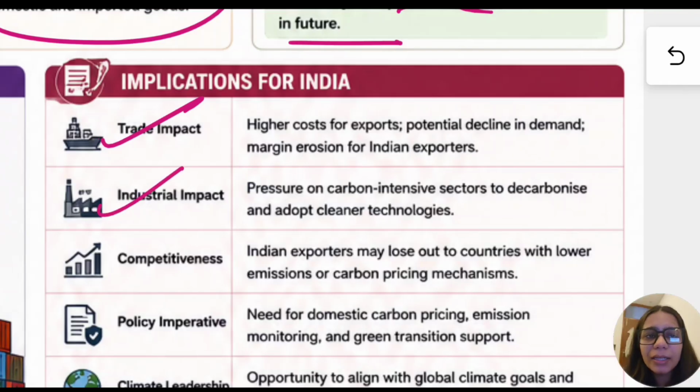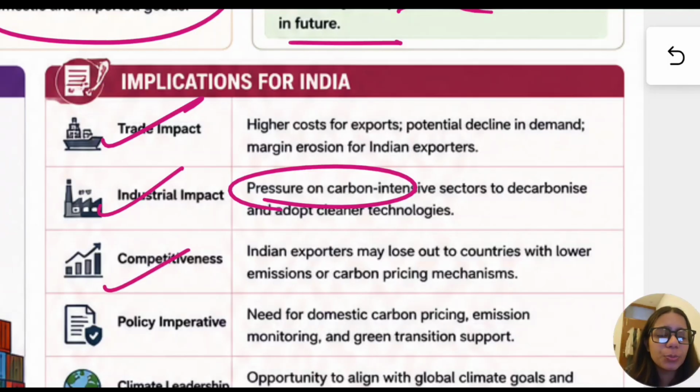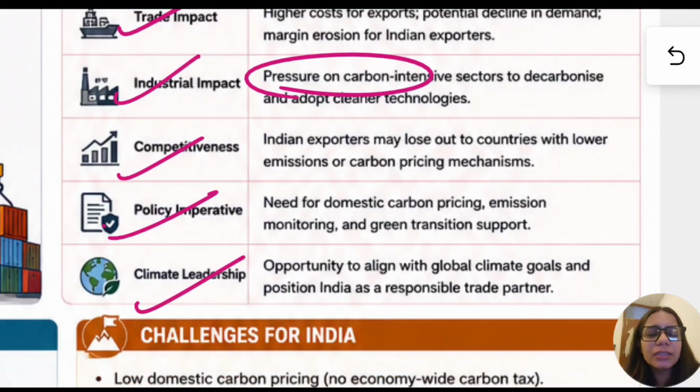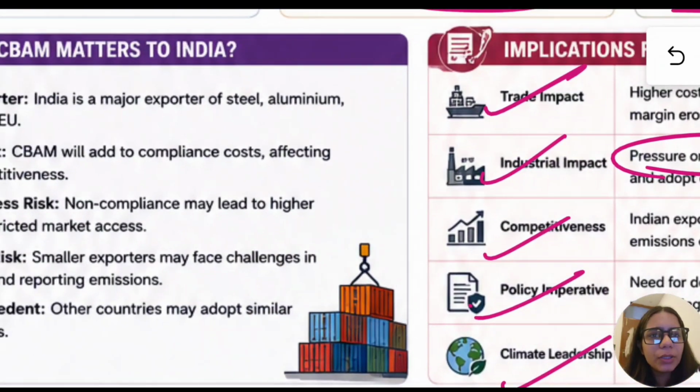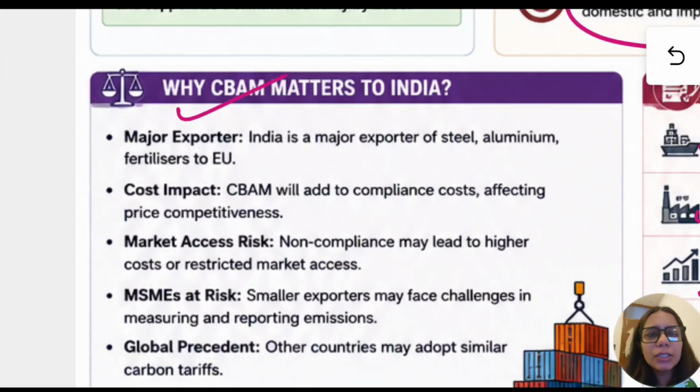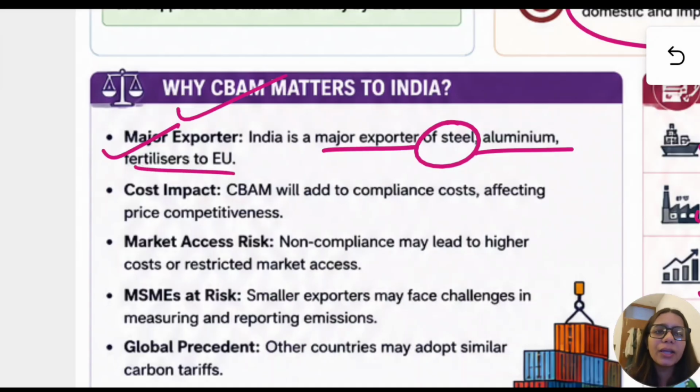It will also impact our industries because this will create pressure on carbon intensive industries. It will affect competitiveness since our exports will become costlier. There is a policy imperative: the Indian government will have to take more initiatives for going green, and there is climate leadership. We have an opportunity to align with global climate goals. Now, why does CBAM matter to India? Because India is a major exporter of steel, aluminium and fertilizers to the EU, and all these three sectors are covered in CBAM.